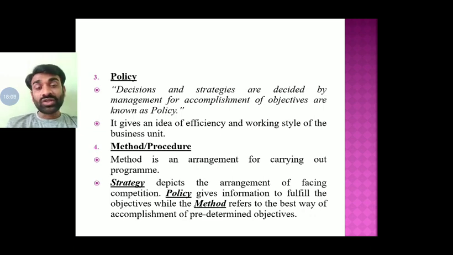Strategy has been made for the competitors, policy is the information related to the objective, and method means how to achieve those predetermined objectives, right? Getting my point? Strategy means to face or prepare against the competition, right? Policy means it will create the work atmosphere or work culture, so that employees know what things they are going to do. And ultimately the method is going to decide how to achieve the business objective, that is the procedure, right? So first is objective, then strategy, policy, and then method.